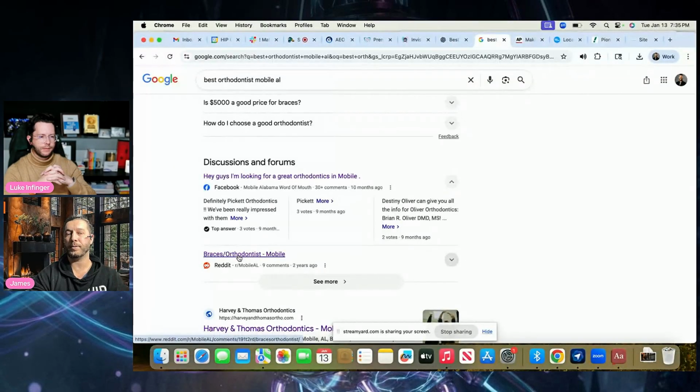And on that topic, whenever you're searching specific things, you're going to always see, like, here's another one: best orthodontist, Mobile, Alabama. You're going to see this, right? There's a Reddit thread. Google's loving it. And then AI will pull information from this.